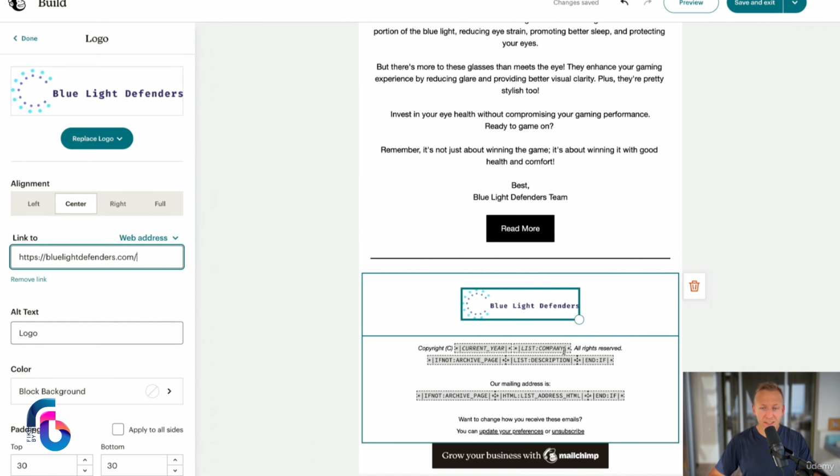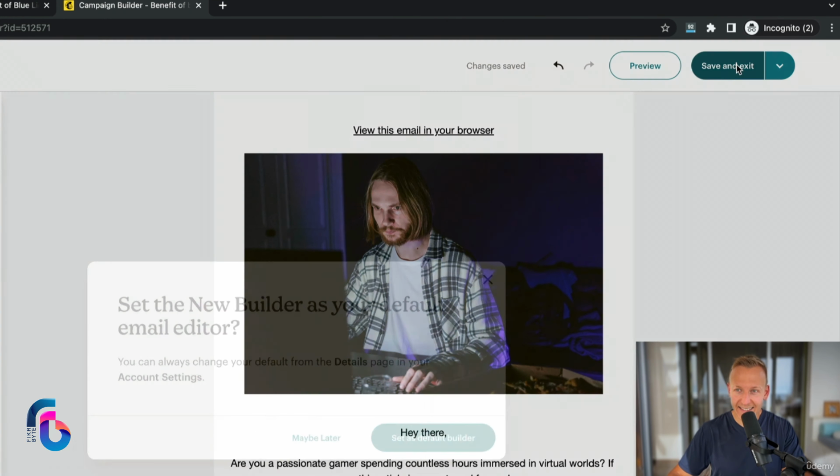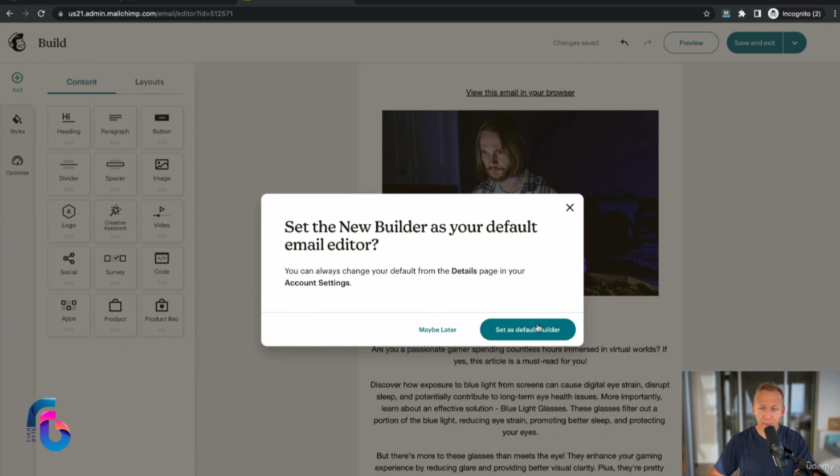And then for the rest, there's nothing we need to do. It's gonna be automatically added text here for the current year, the company that you have listed, and the email address with your address. And all of this is mandatory by law, so there's nothing more to do here. So then next up, we're gonna go ahead and click on save and exit. I'm gonna set the new builder as the default email.